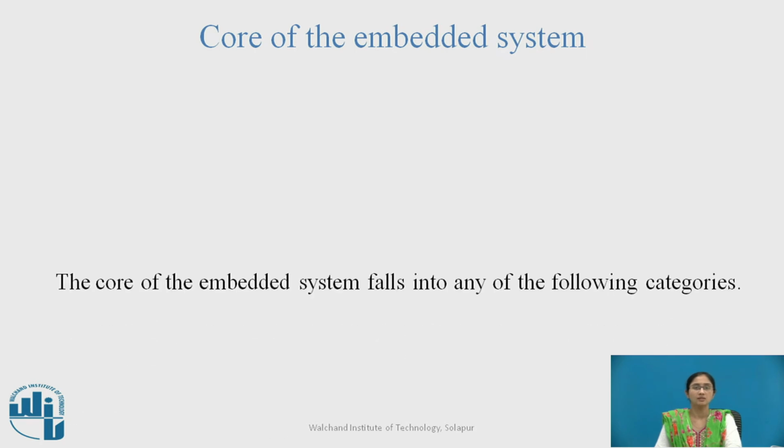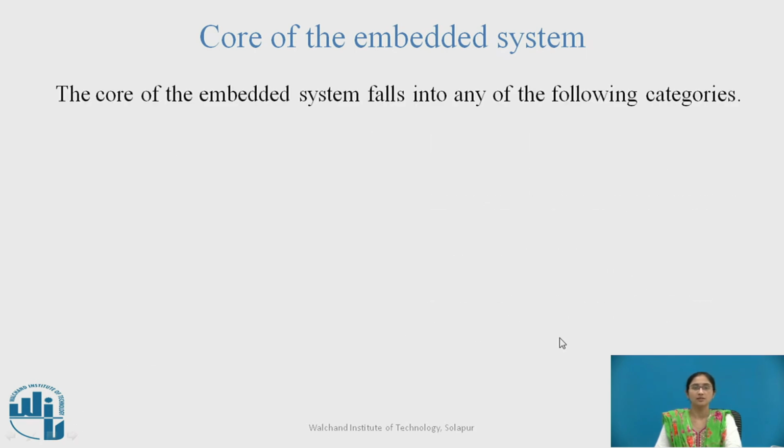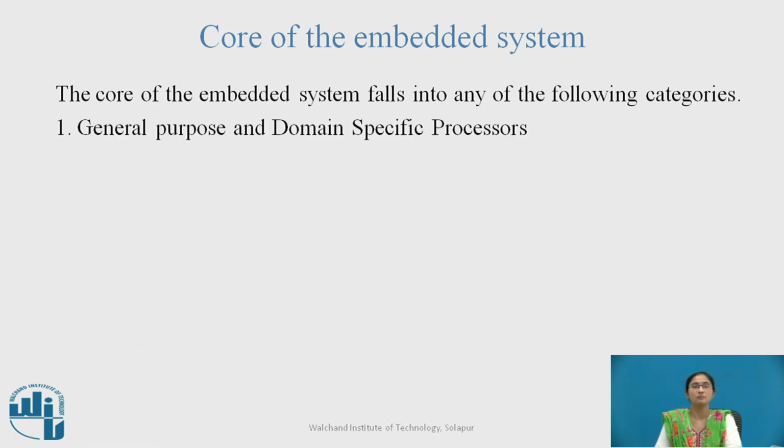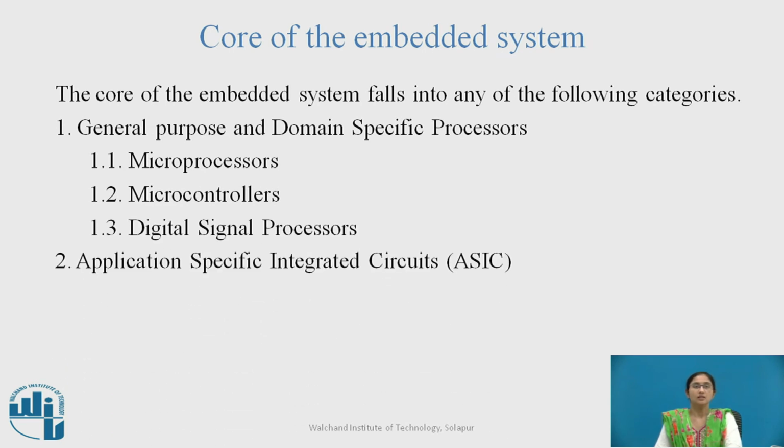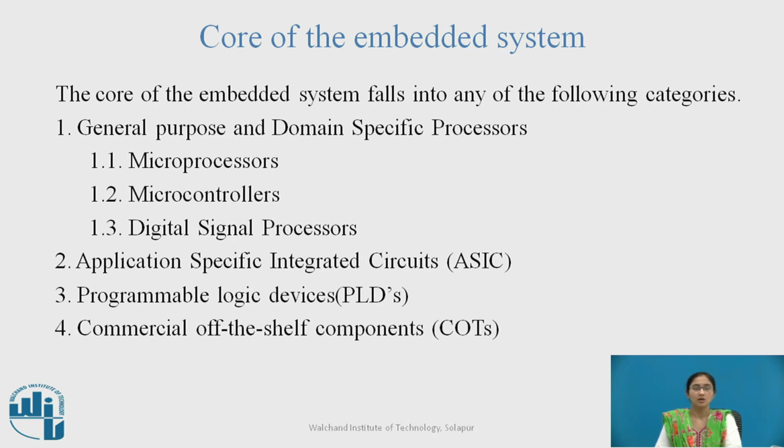Core of the embedded system. The core of the embedded system falls into any of the following categories: general purpose and domain specific processors. In that, first is the microprocessor, second is the microcontroller, third is the digital signal processors. Second is the application specific integrated circuits. Third is the programmable logic devices, PLDs. Fourth is the commercial off the shelf components, COTS.